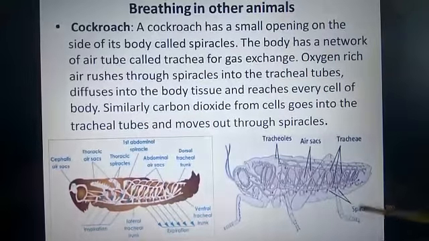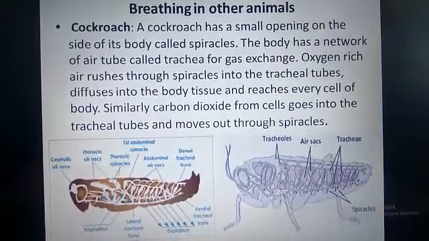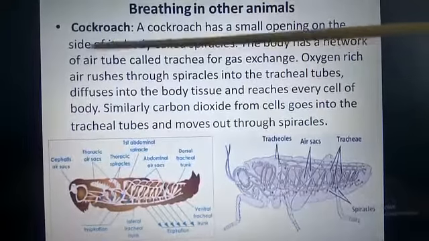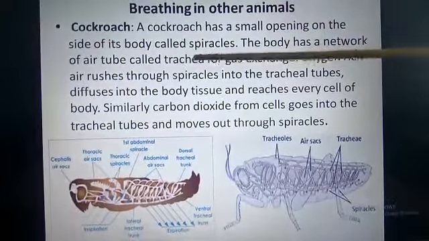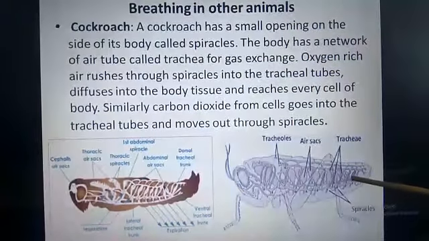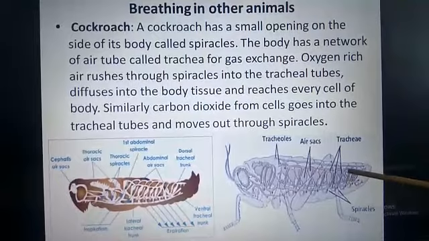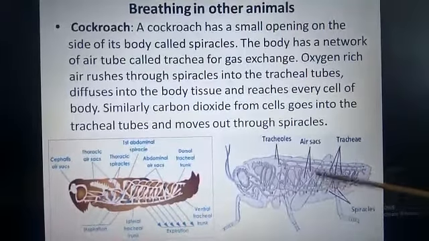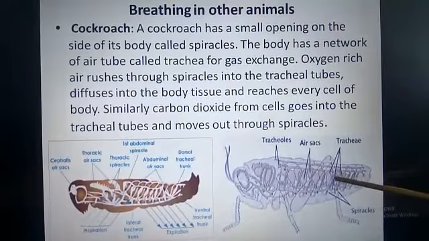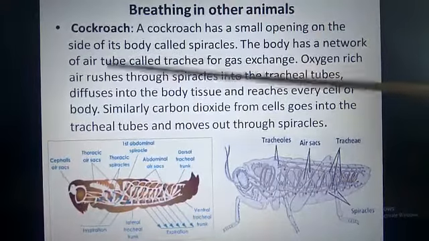These spiracles are present not only in cockroach but also in other insects. The body has a network of air tubes called trachea for gas exchange. If you look at the picture, you see so many lines passing through the body. These lines are called trachea or air tube.